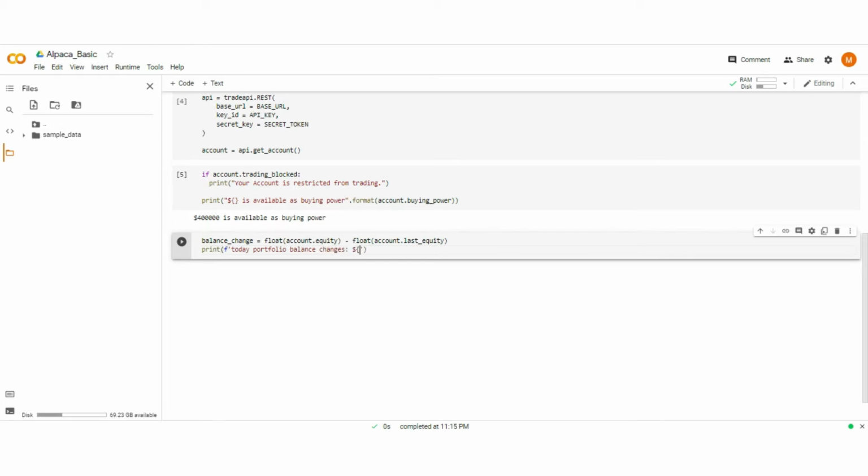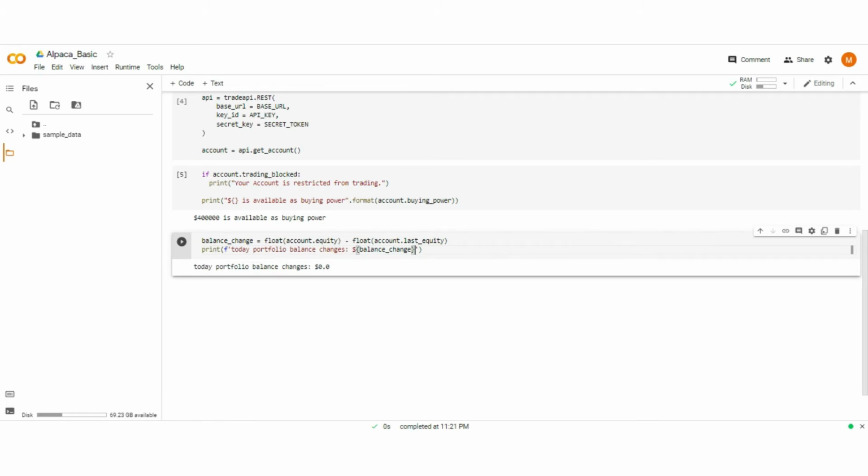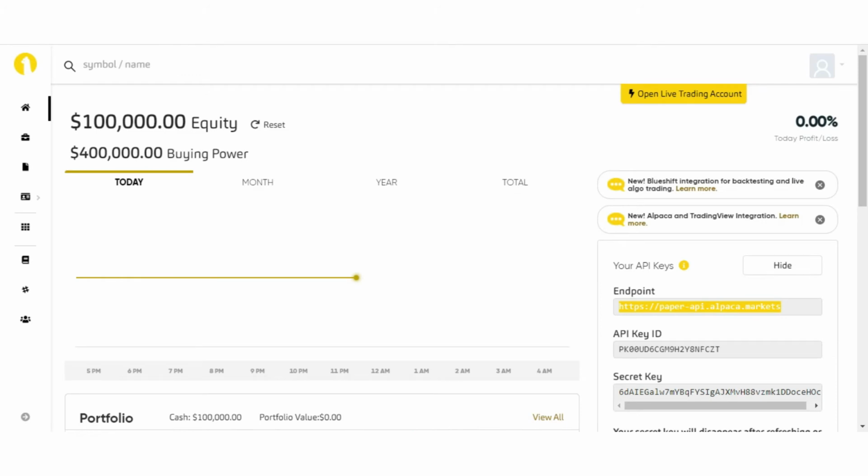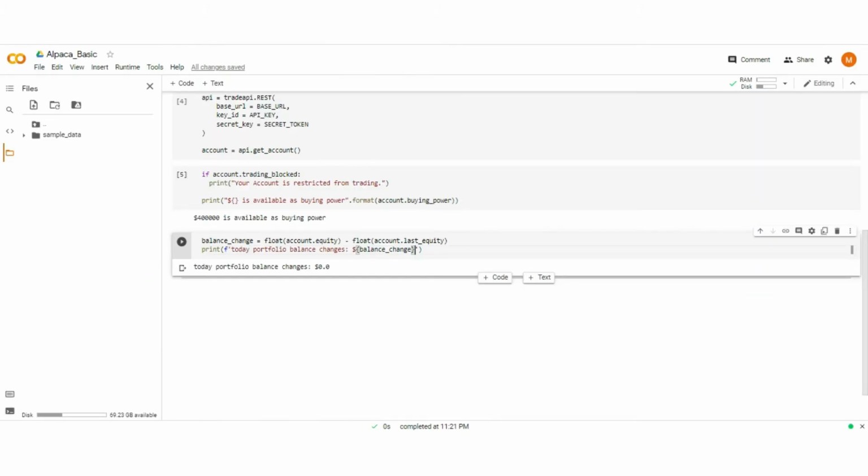Execute that line. Portfolio balance change shows 0 because we haven't traded anything yet. So basically, a portfolio is a collection of financial investments like stocks, bonds, commodities, cash, and cash equivalents, including closed-end funds or ETFs. A portfolio may contain a wide range of assets, including real estate, arts, and private investments. I hope everything is clear till now.